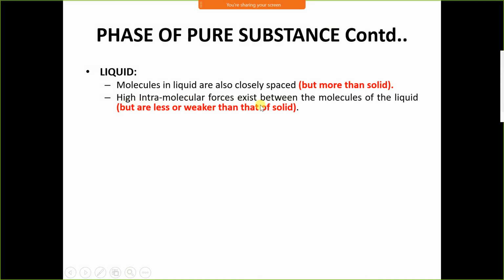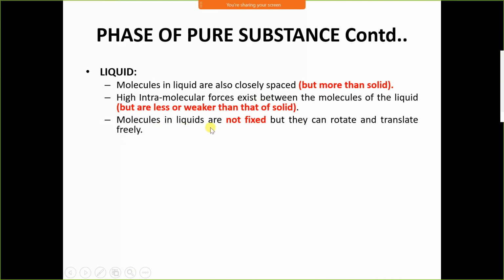A high intermolecular force exists between the molecules of a liquid, but it is weaker than that of a solid. The intermolecular force is strong, but less than in a solid.